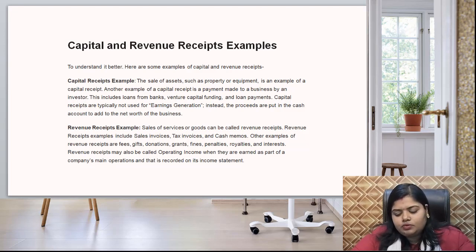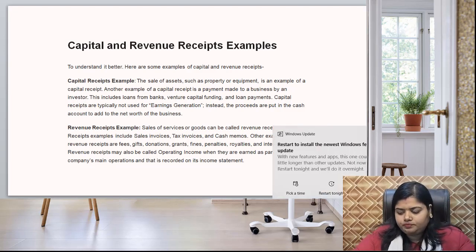Then other examples may include donation, grants, penalties, fines, royalty, interest. These are all received for a short period of time, within 1 year. So that is revenue receipts. They are also known as operating income when they are earned as a part of the company's main operation and recorded on the income statement.